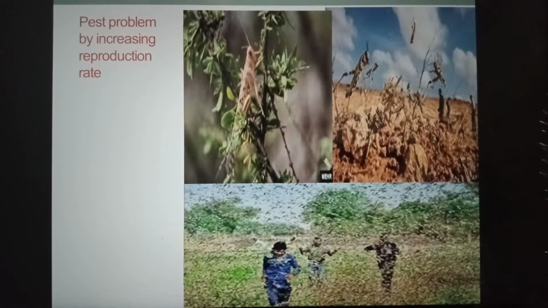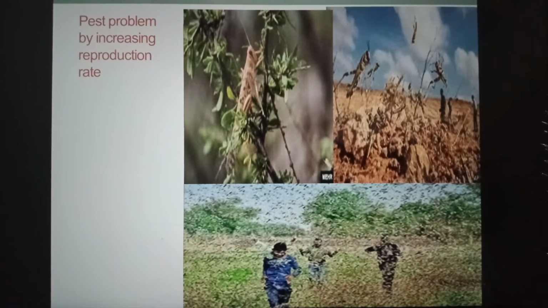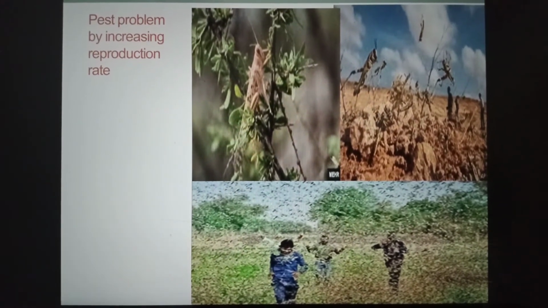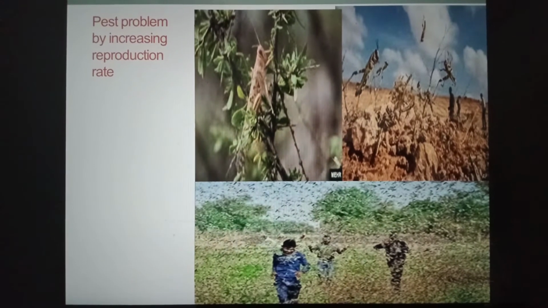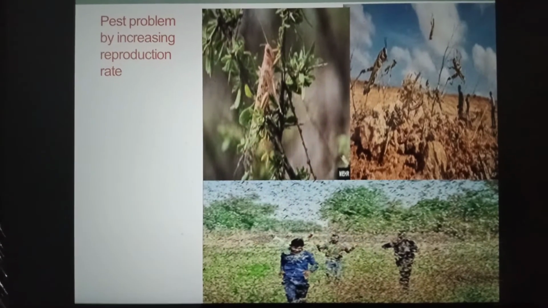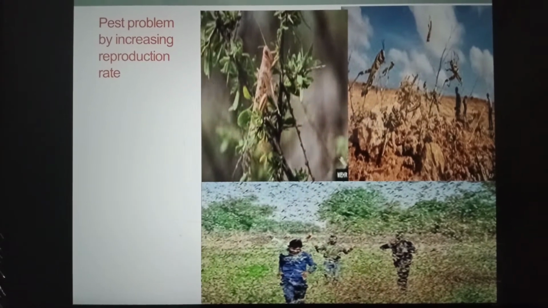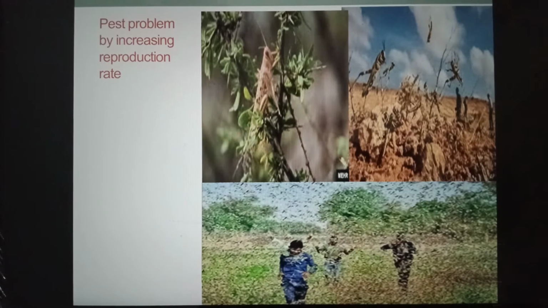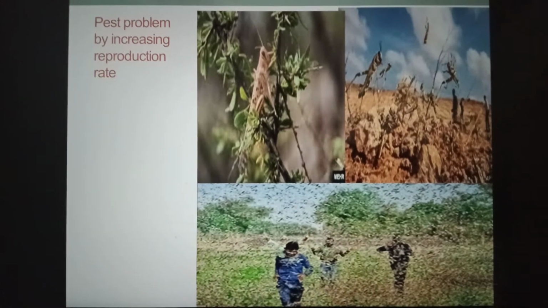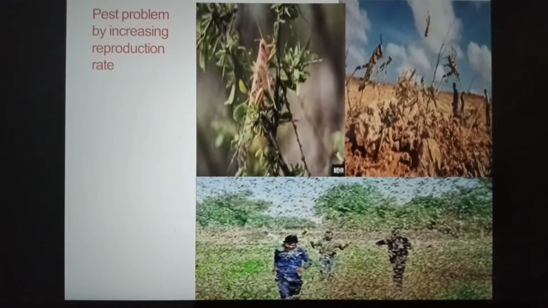The pest problem is too critical nowadays in Pakistan. So here are desert locusts, which are too destructive for crops. They are gregarious. I mean to say that they attack in groups over crops. And by increasing the use of fertilizer, there will be pest problem, and their reproduction rate would also be higher.